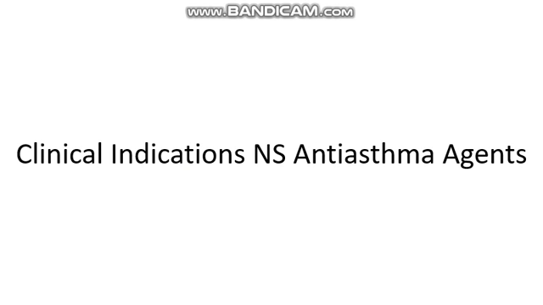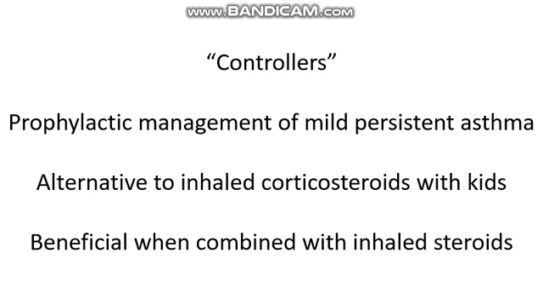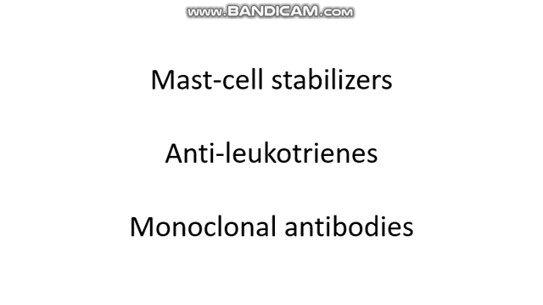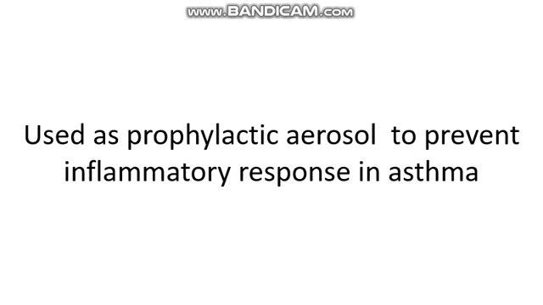Non-steroidal anti-asthma agents. Clinical indications: NS anti-asthma agents are to be used as controllers. Prophylactic management of mild persistent asthma. Alternative to inhaled corticosteroids with kids. And they are beneficial when combined with inhaled steroids. 3 groups of NS anti-asthma agents are mast cell stabilizers, anti-leukotrienes, and monoclonal antibodies. Mast cell stabilizers are used as prophylactic aerosol to prevent inflammatory response in asthma.